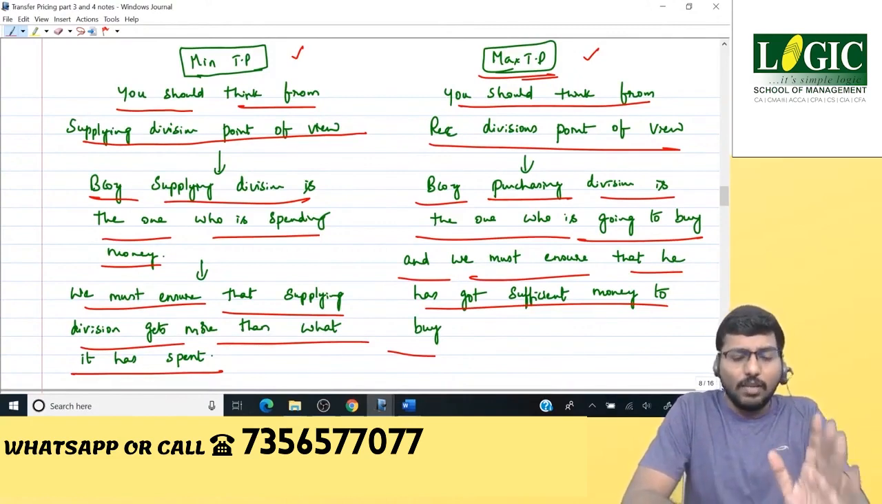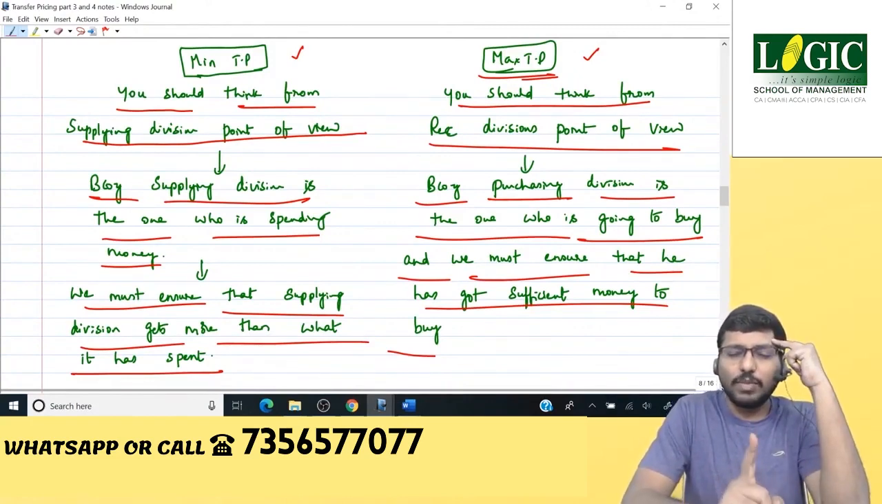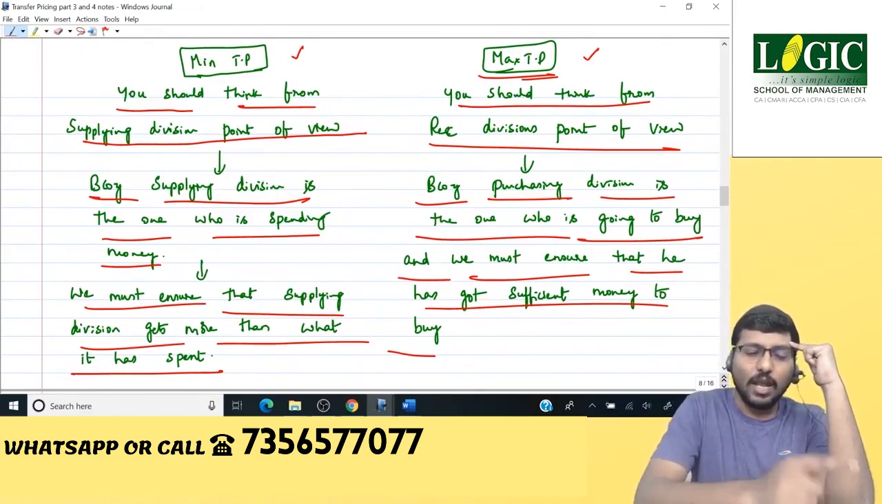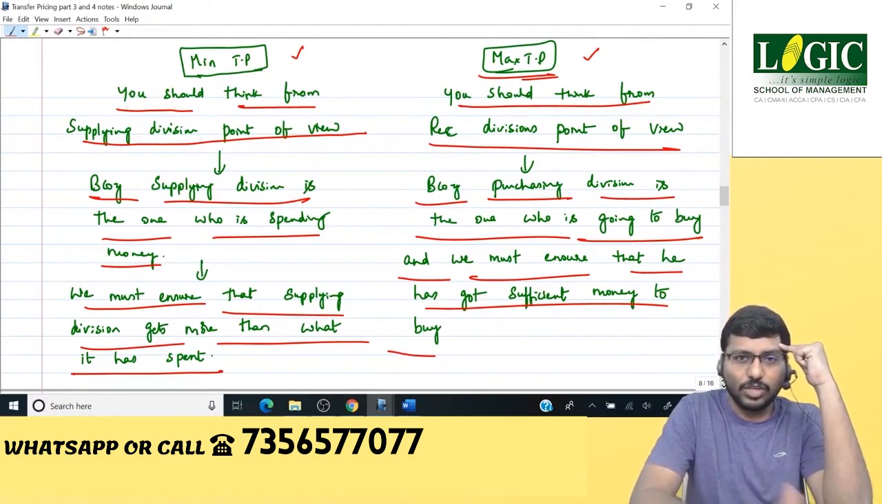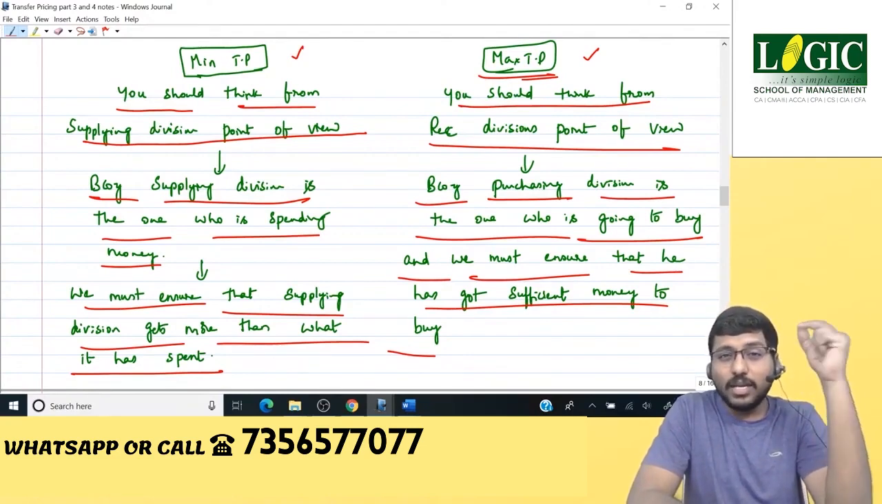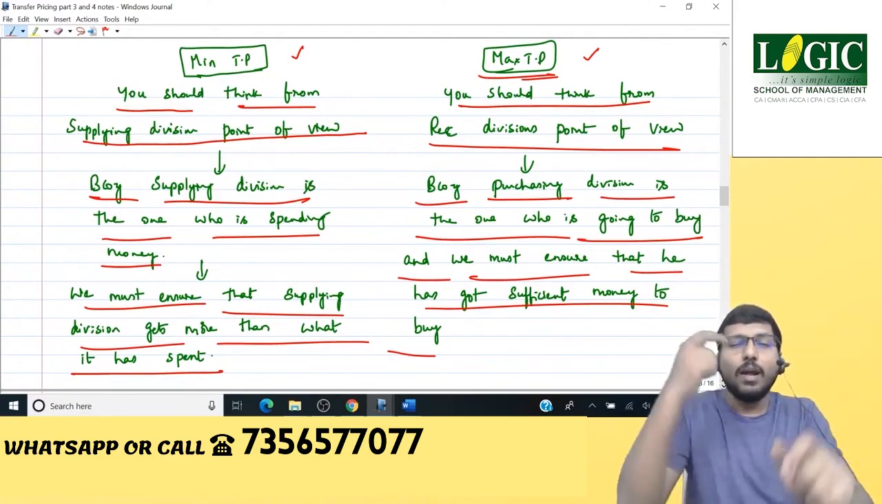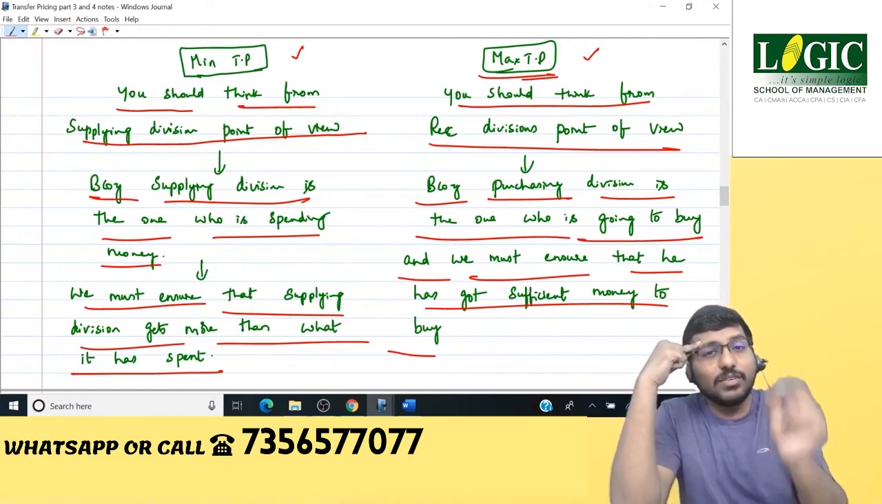Simple logic. Minimum TP means immediately imagine, okay, minimum TP: the supply division would have spent the money. How much it has spent, let us see. Upon that, we will fix the TP. You understand the point? So minimum TP is nothing but the money that is being spent by the supply division. Maximum TP is nothing but the money that the receiving division possesses. Game over.